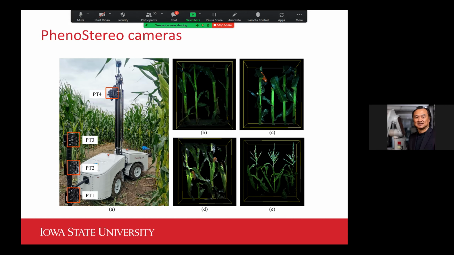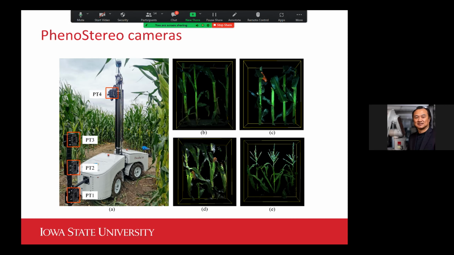So we really spent a lot of time to try to come up with a good stereo module, because any 3D camera you probably can buy off the shelf would not really work well in our situation. And there are really a number of stiff challenges in the field, as I mentioned before, the lighting variation, right? How can we overcome the variable lighting in the field?